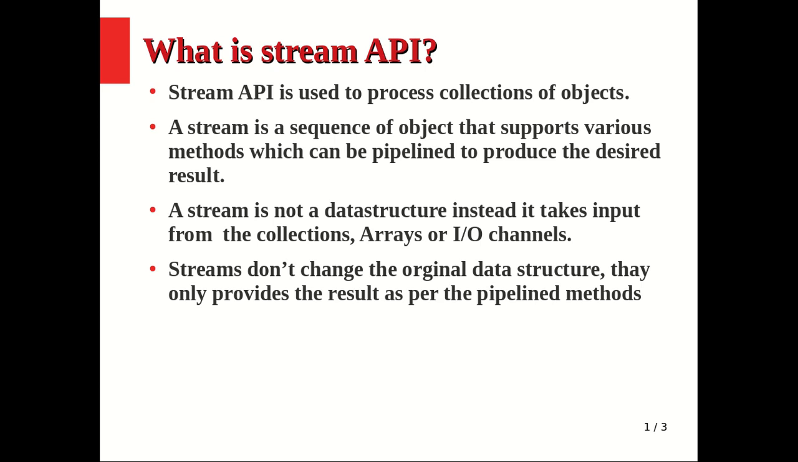In other words, we can say that a stream is a sequence of objects that support various methods which can be pipelined to produce the desired result. If you observe the Stream class, we have predefined inbuilt methods which we pipeline together to get the desired result. A stream is not a data structure.